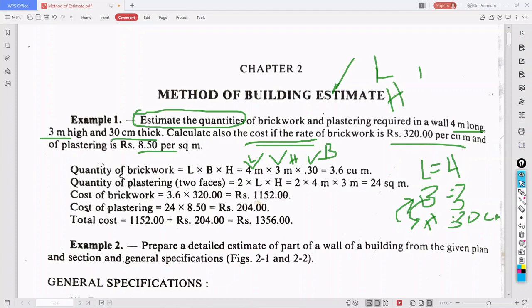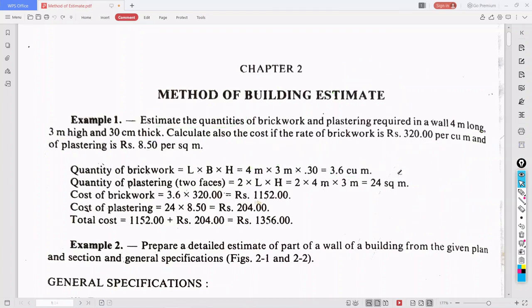Fine. Now quantity of brickwork is 4 into 3 into 0.30, it is 3.6 cubic meter. So 3.6 cubic meter of work needs to be done here. Okay, so this is the quantity of brickwork.